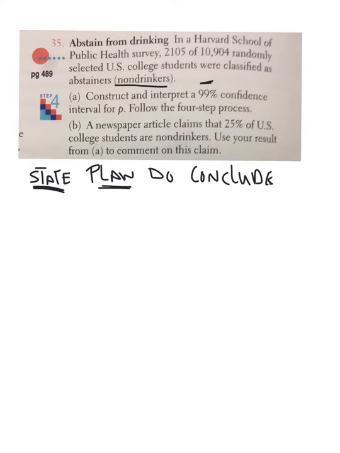Plan is random, normal, independent. Well, is it random? It says they're a randomly selected group of students. Normal is where we see, is it over 10? And then independent is, are there more than 10 times that many college students? So over 100,000. And that would be true.